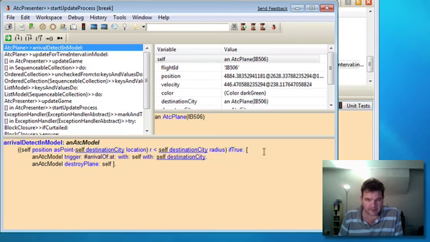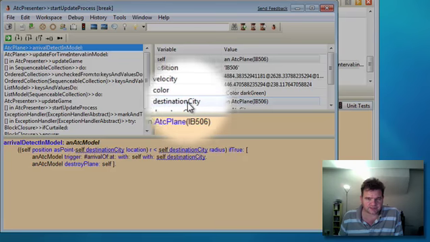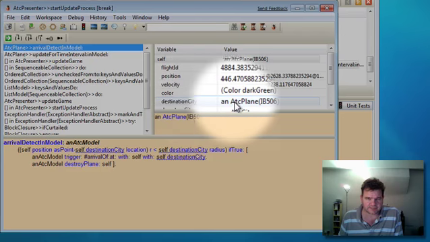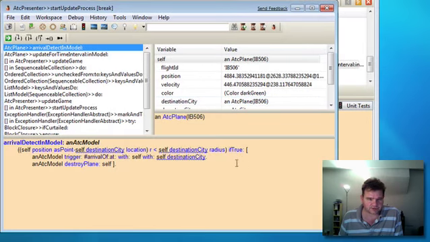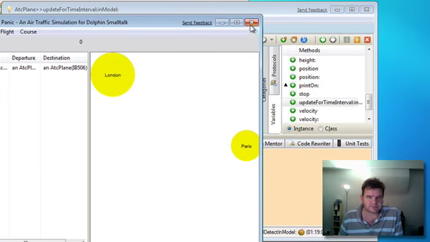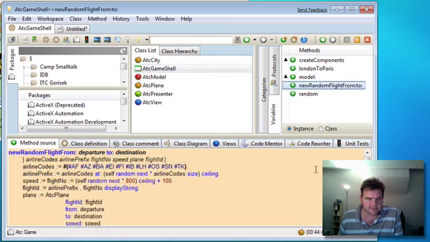Okay, now I've just noticed something here in the debugger, that our destination city currently seems to be set to a plane and not a city. So we've got a little bit of an error there. So what I'm going to do is compile this method, and then come out of the debugger here, and let's delete this and try and see where we've gone wrong there. Obviously when we were creating our new plane, we passed over the wrong thing.